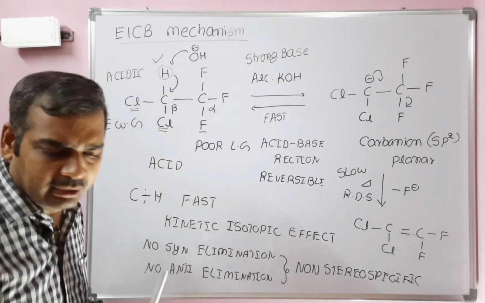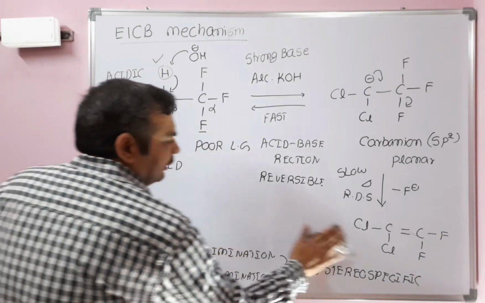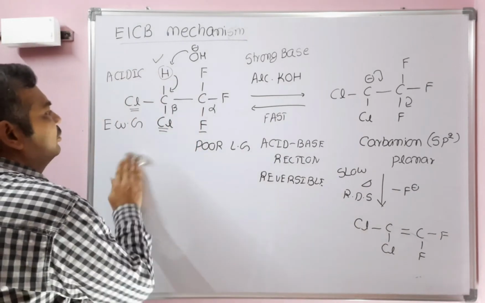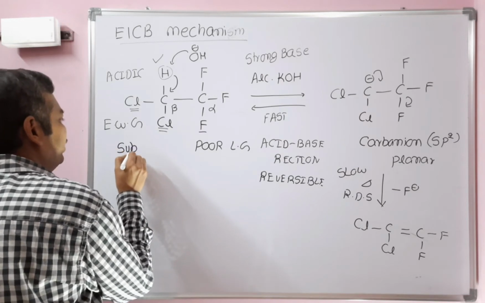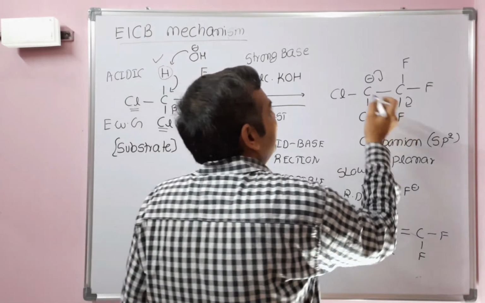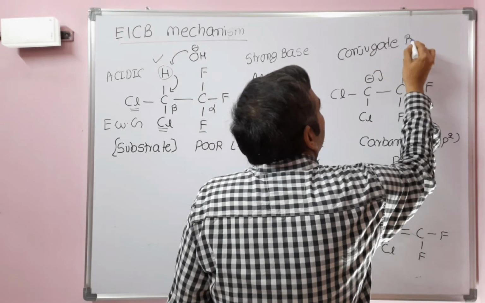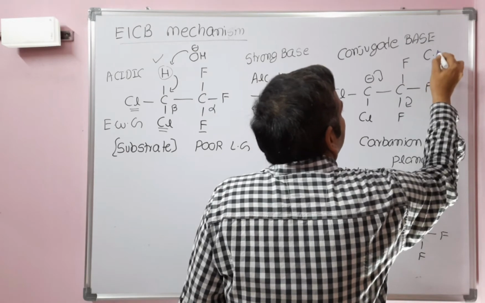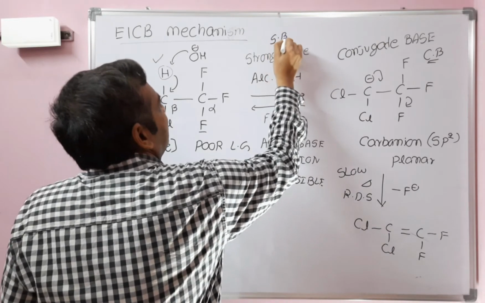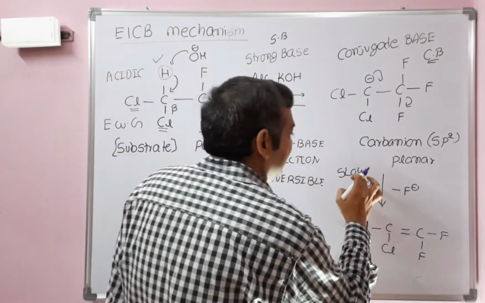Let's see one important point: why it is unimolecular. Let us say this is the substrate, that is a strong base, and this is the carbanion, the conjugate base. Conjugate base, CB. Strong base, SB. This is the substrate. So this is a reversible reaction, and the first step is the rate determining step.